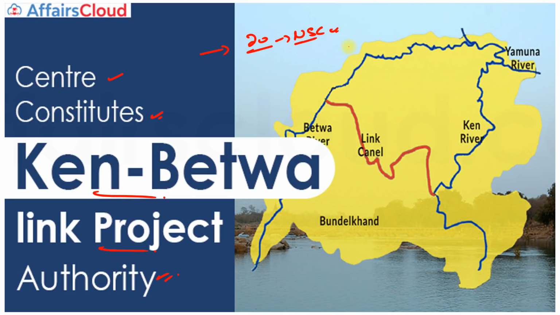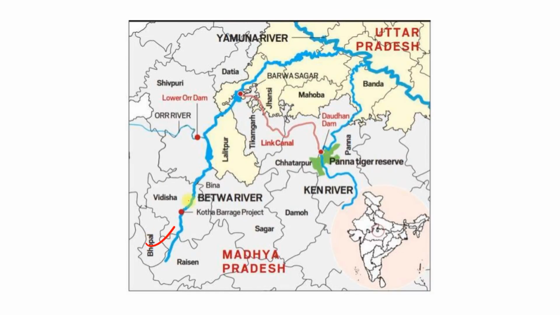And the formation of the steering committee is on the lines of the memorandum of agreement signed by the Ministry of Jal Shakti, State Government of Madhya Pradesh and the State Government of Uttar Pradesh on the occasion of World Water Day, which was observed on the 22nd of March 2021. So it will benefit the water-starved area of Uttar Pradesh and Madhya Pradesh, which is known as the Bundelkhand area. So you can also see here the Betwa river.